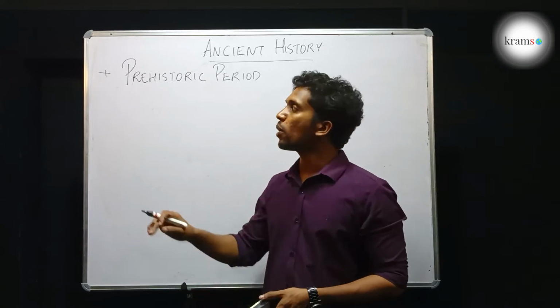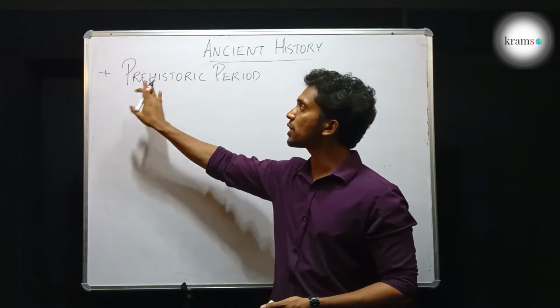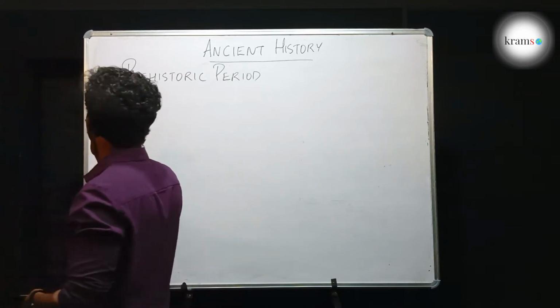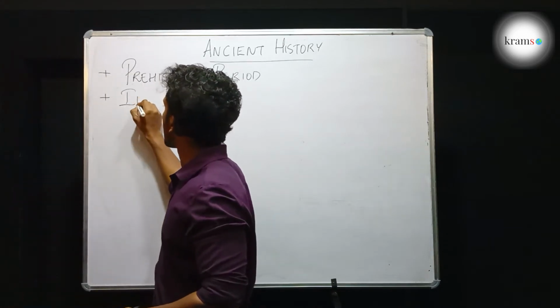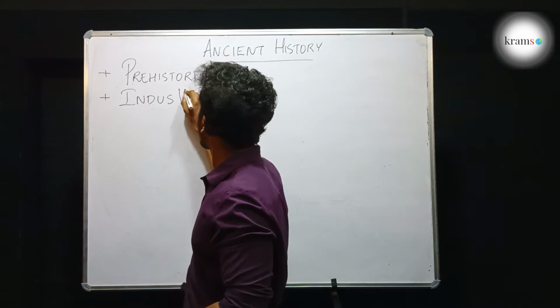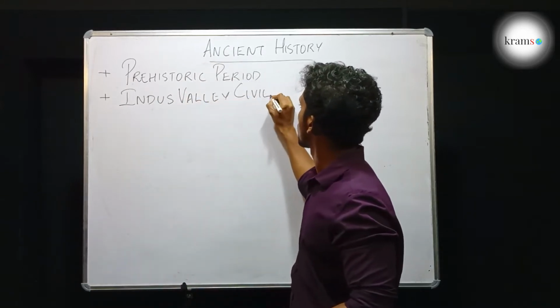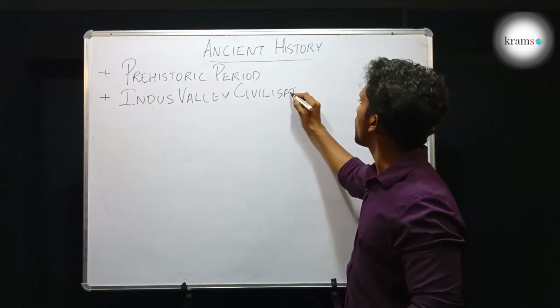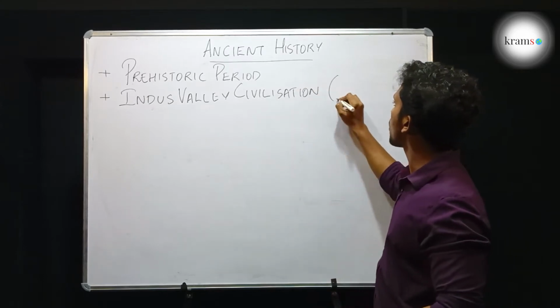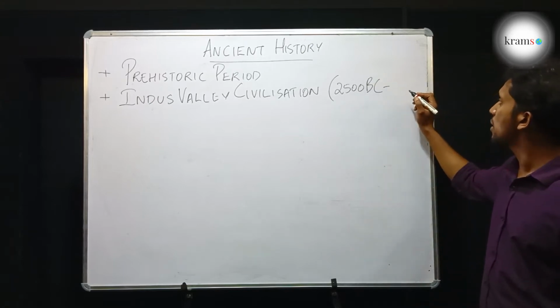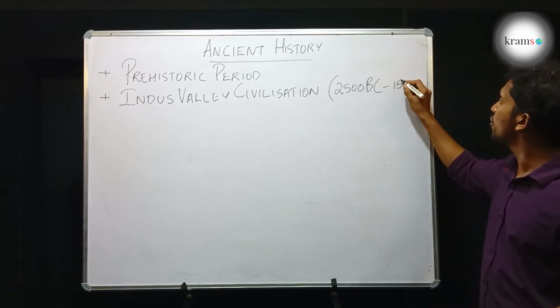So the first important event in ancient history is the prehistoric period, and after that the next important event is the Indus Valley Civilization. The time period of which is from 2500 BC till 1500 BC.